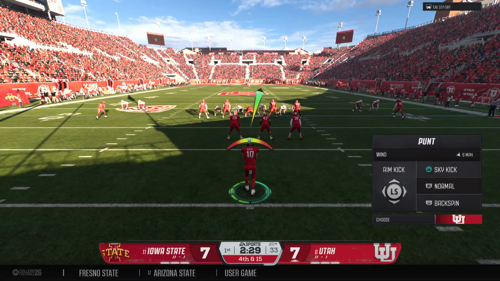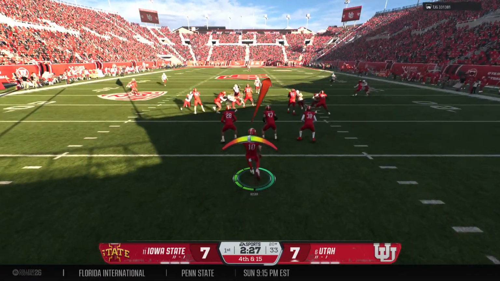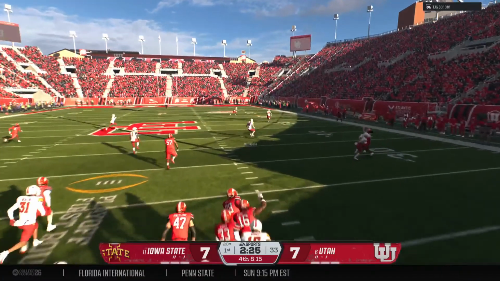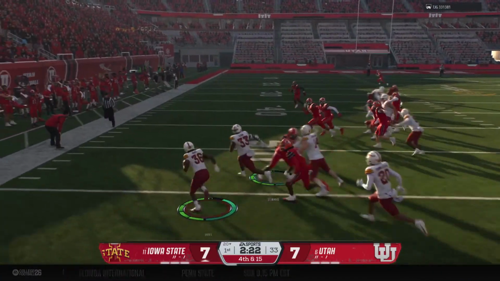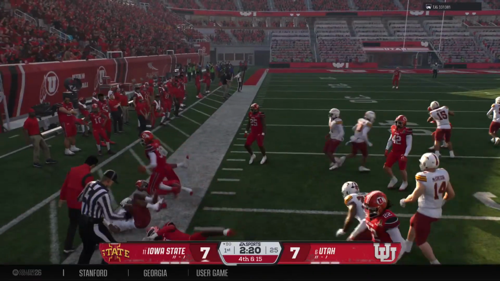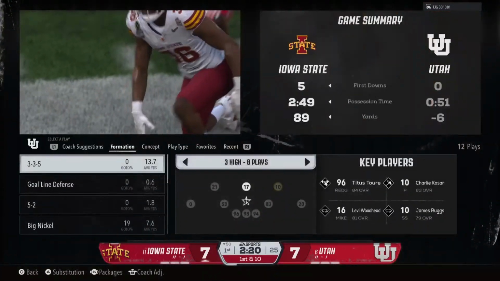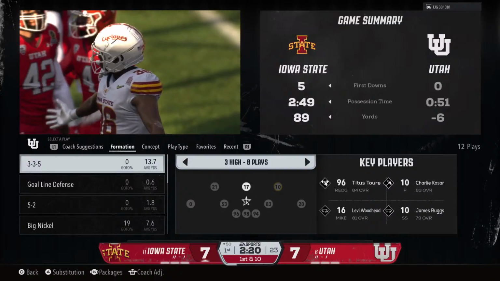And the Utes will bring their punt team onto the field. Looking to flip the field here. Choosing to return the punt. Finally forced out of bounds, but a solid return that time.